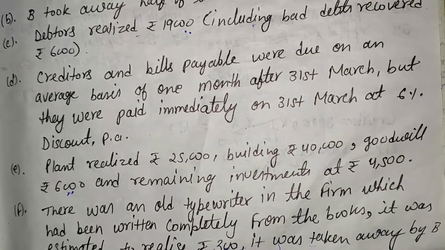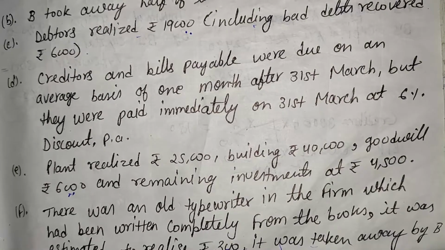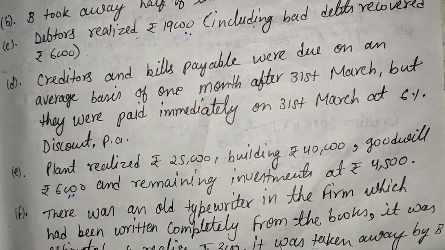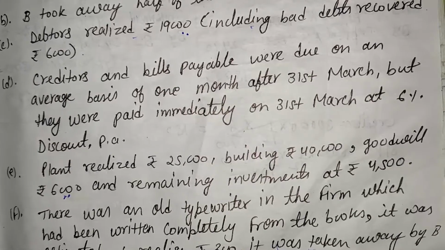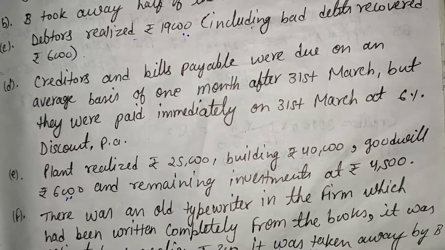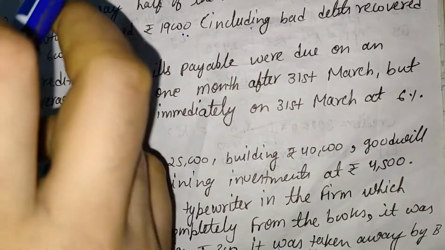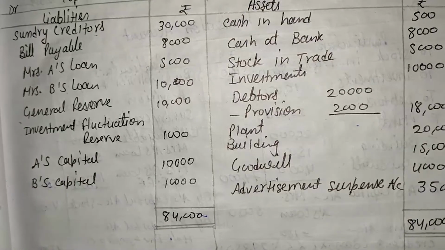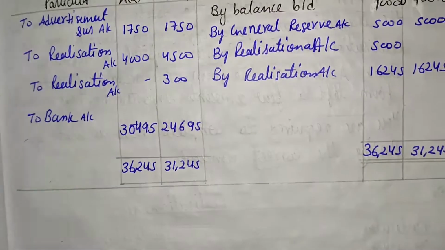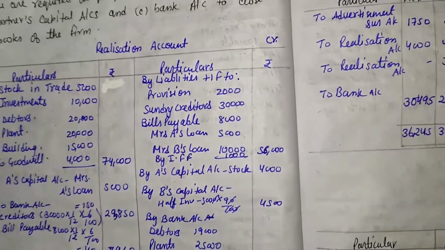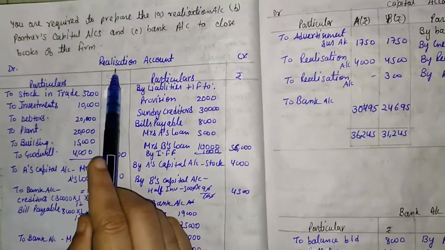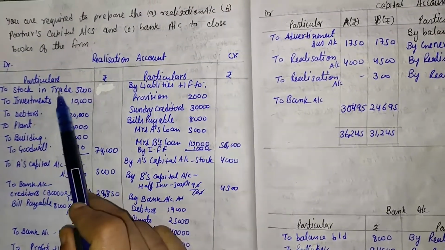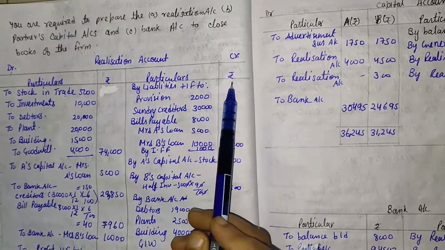So one by one we are going to make all the accounts. But first of all, realization account. So what is the primary step, or what is the first step of realization account? That is asset transfer. So with the help of the old balance sheet that is given in the question, we can make realization account. So our first step is realization account. Here that is debit side, that is credit side, particulars, rupees, particulars, rupees.